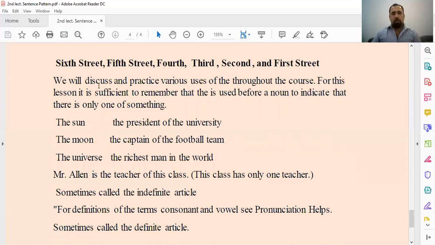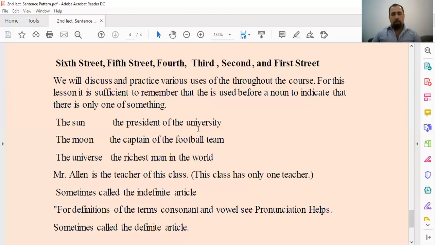We will discuss and practice various uses through the discourse. For this lesson, it is sufficient to remember that the is used before a noun to indicate that there is only one of something. The sun. How many suns do we have? We have only one sun, so we have to use the. The president of the university.